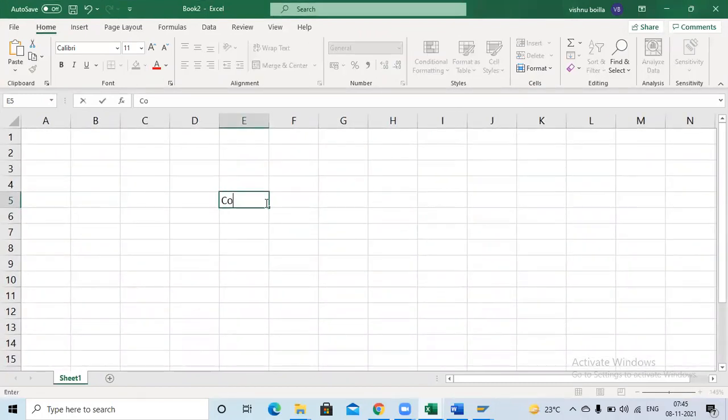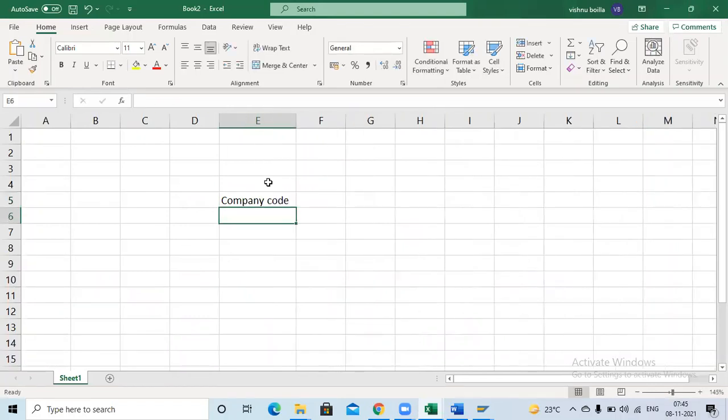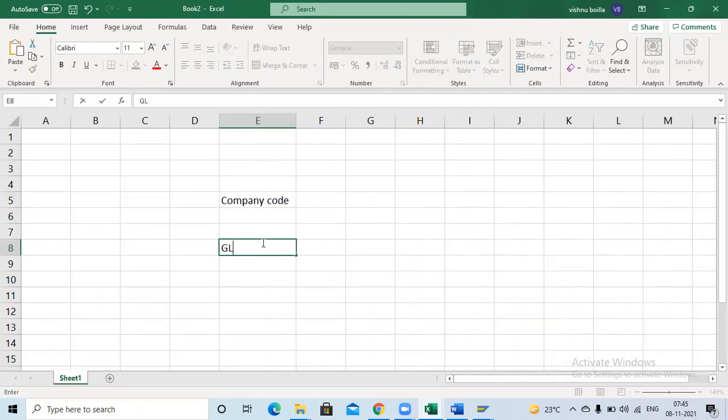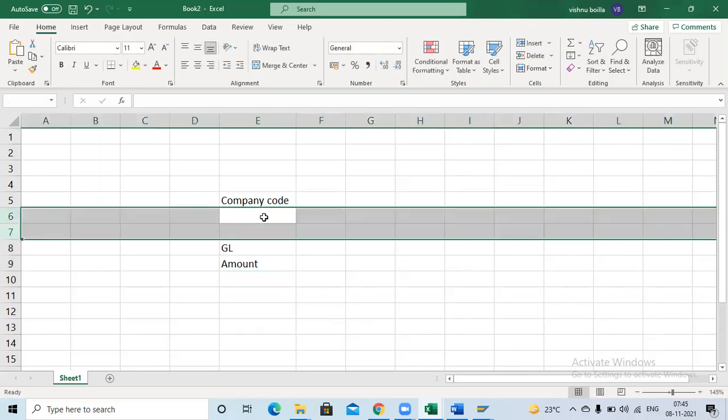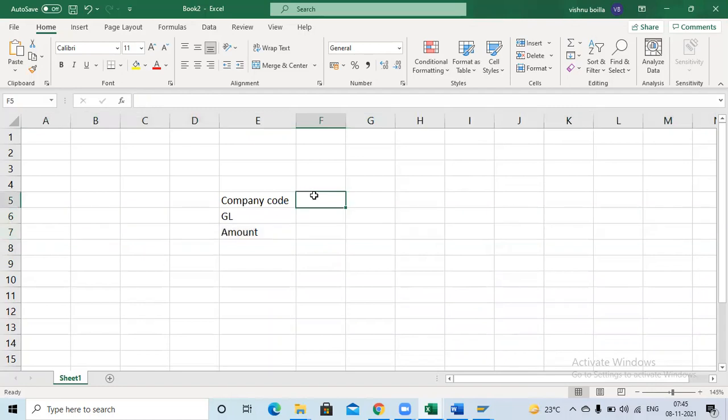Anyone remember the company code technical name? Company code is BUKRS, GL is HKONT, perfect. GL amount is WRBTR. These are the technical names. Already we have discussed, right?